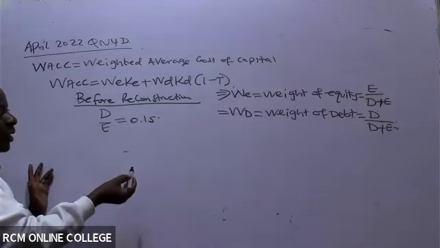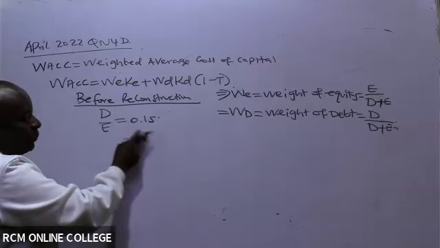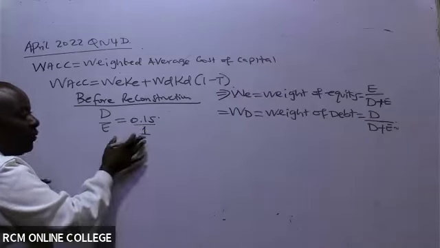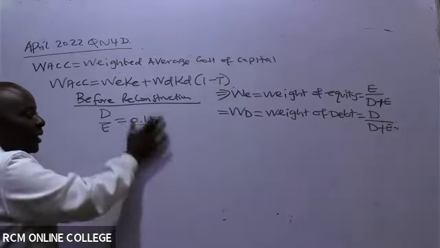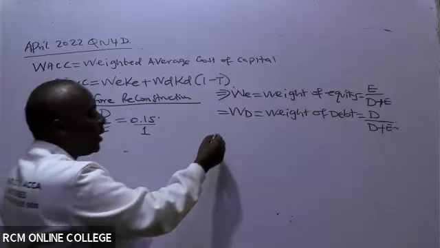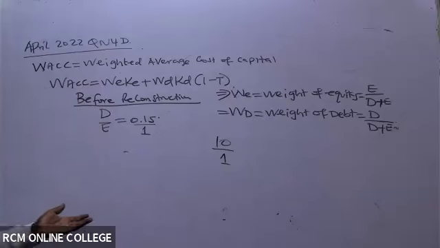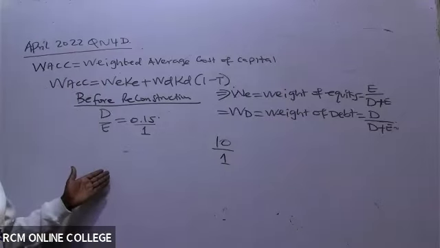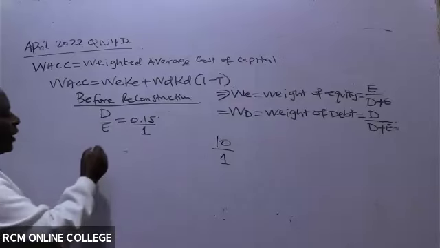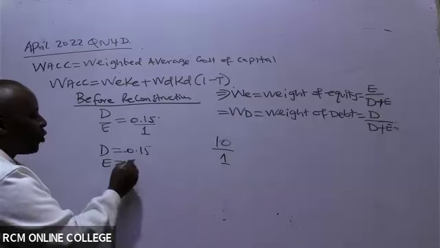How do we do that? We know, ladies and gentlemen, that whenever you see a whole number, it has a 1 as a divisor. If you want to divide and still retain the same number, it will be that number divided by 1. Any number has a 1 as a divisor there, like 10 over 1. So D over E is the same as saying 0.15 over 1, meaning that D is 0.15 and the equity is 1.